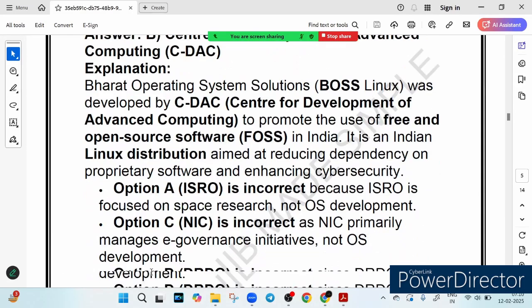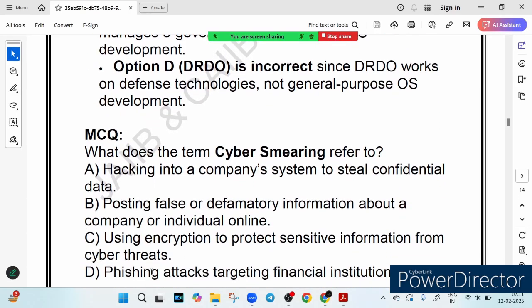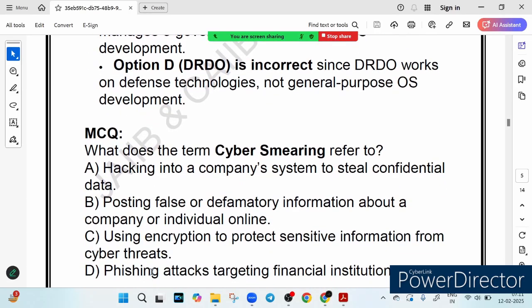Now let's see the next one. So the next one we have, what does the term cyber smearing refer to? There are 4 options given here. Let's go through the options.